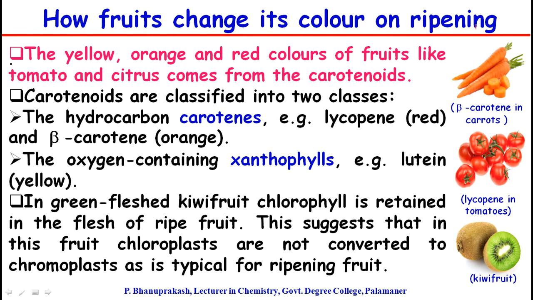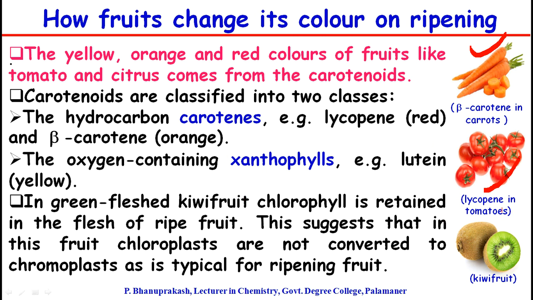You see, the carrots which are in orange color, the responsible compound is carotene, that is beta carotene, and lycopene is responsible for the thick red color of tomatoes.